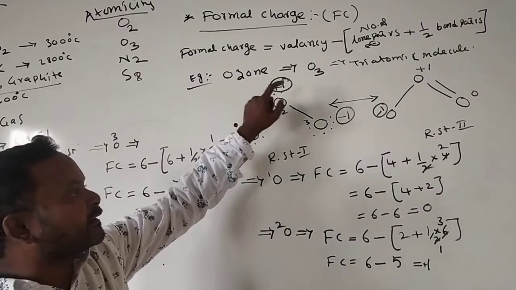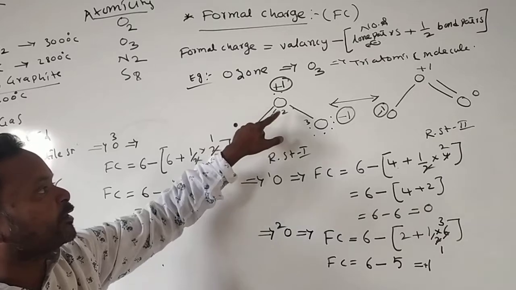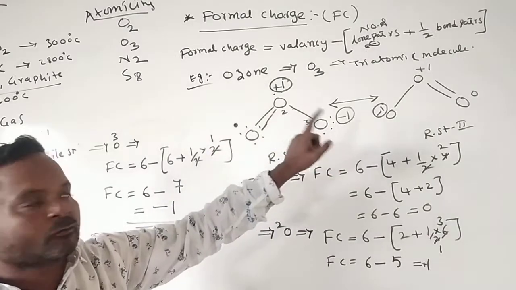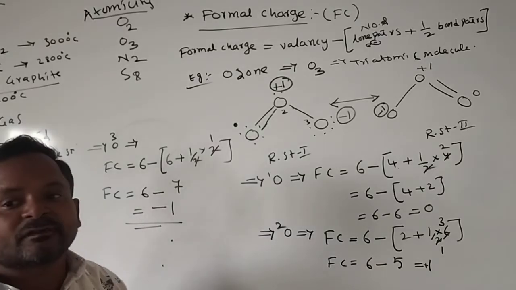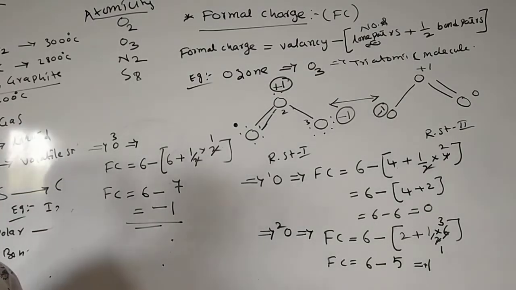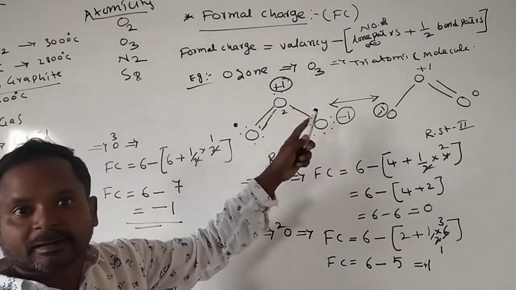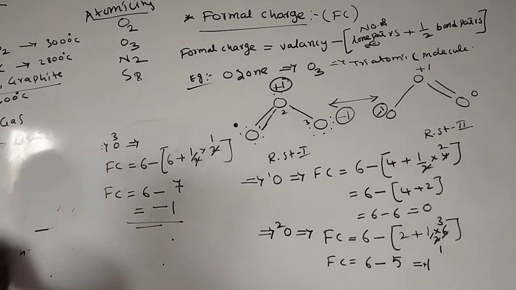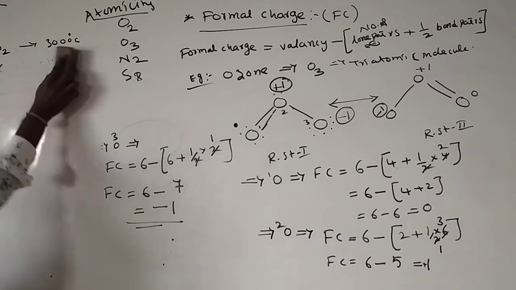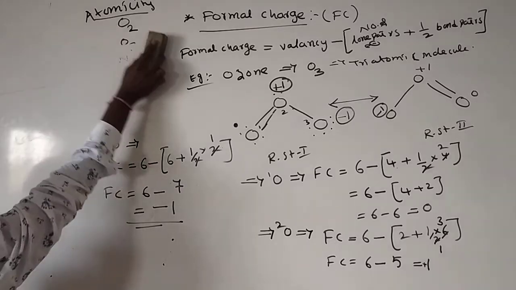This is what I said in the definition: the charge present on an atom in a molecule or in a resonance structure we call formal charge. This is just a simple classification of the formal charge. From an examination point of view, they may ask like this, rounding up the atom and calculating the formal charge of that particular atom. Next, in continuation, we'll see one more molecule.